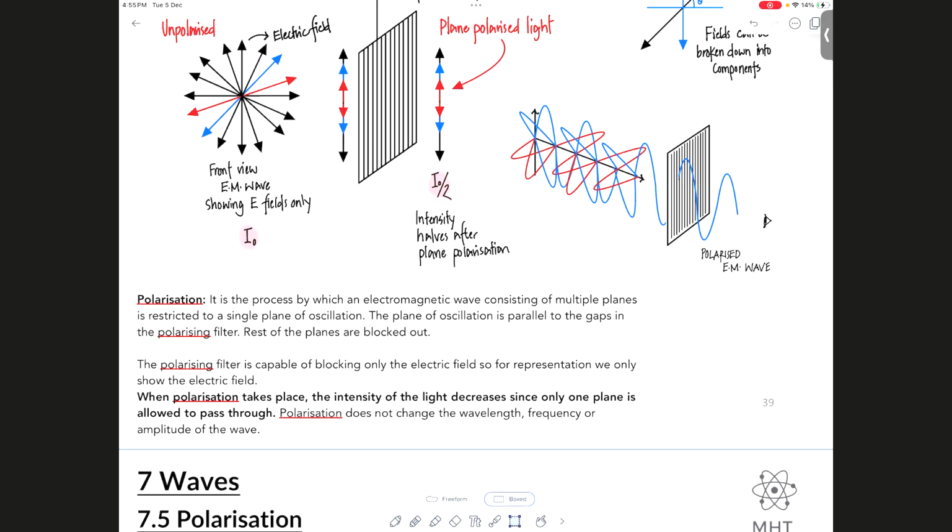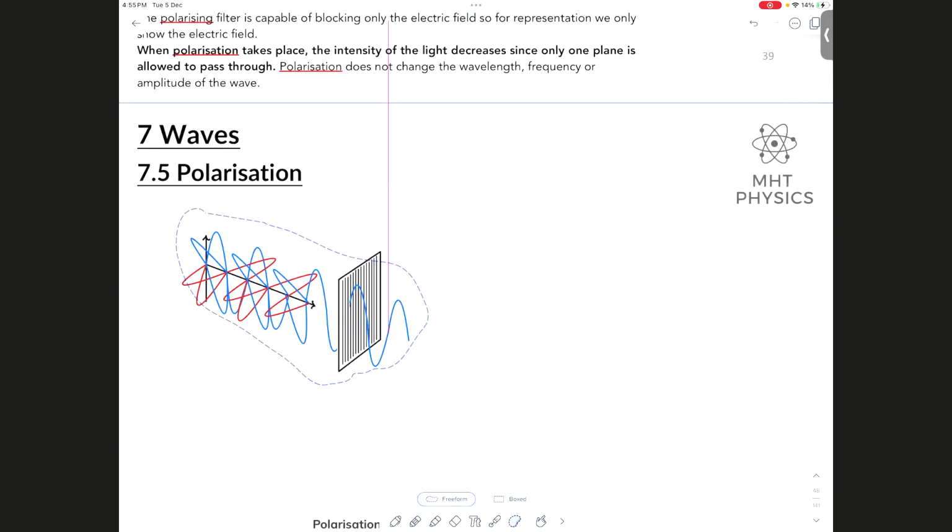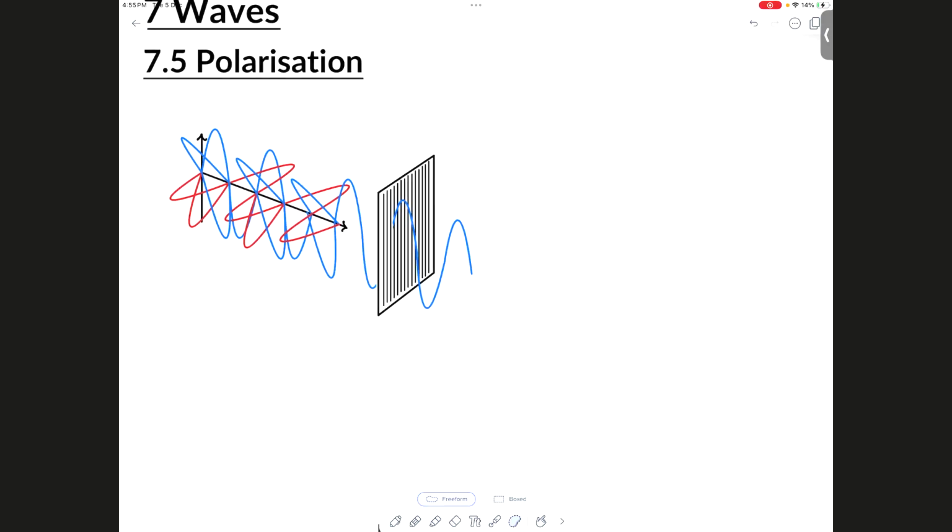Okay, let's move on. Is everyone finished? Okay, let's look at this because I want to wrap this up by this week. Since online classes are coming, if I can cover this, it will be done. Everyone, look at the screen, let me explain what's going on here. So we have this light that has been plane polarized. How can you tell that it's been plane polarized? Which plane was allowed to pass through? The blue one, right? And the rest of them are blocked out. Do you understand? So if somebody looked at this light from this side, what would you notice?